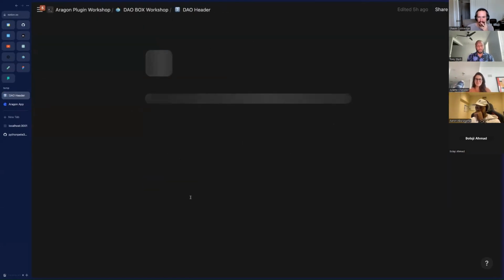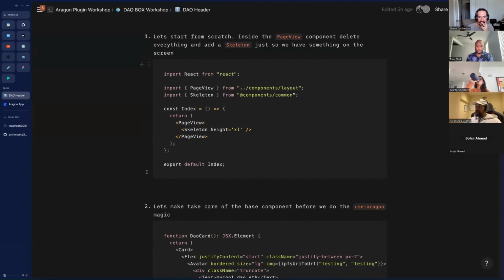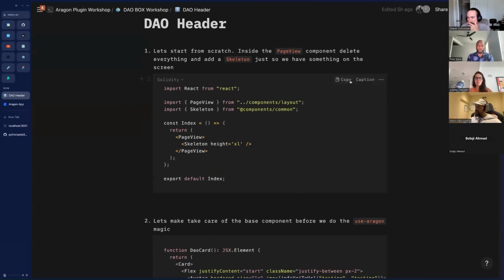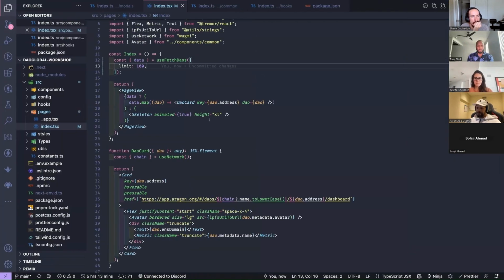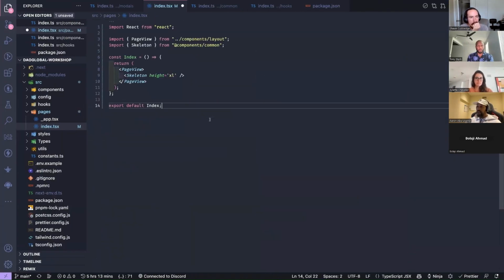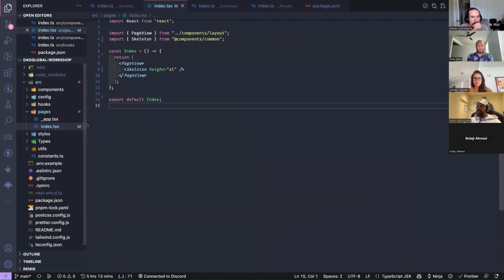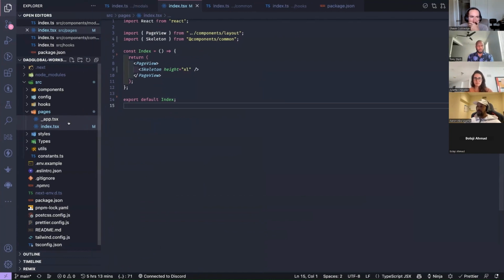Okay, so let's dive straight into it. If we go into our application, I'm just going to copy this. We're just going to create the header for our DAO. I'm going to delete everything that's in this app folder. There are a few things in this boilerplate that it comes with.